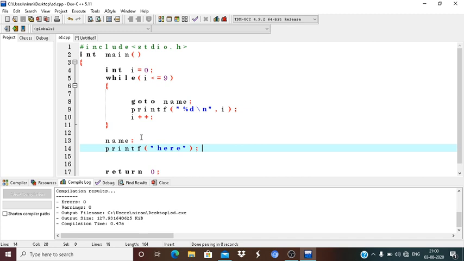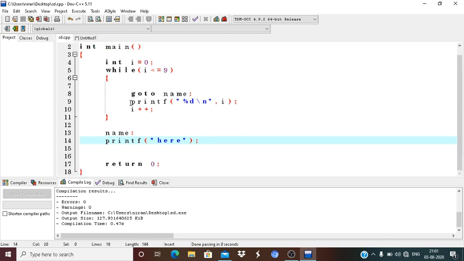But there are some restrictions to using the goto statement because it makes your program less readable. Debugging and testing problems happen if you use the goto statement. So it is difficult for the programmer to understand the flow of control of your program. For these reasons, the usage of goto statements is decreasing day by day.